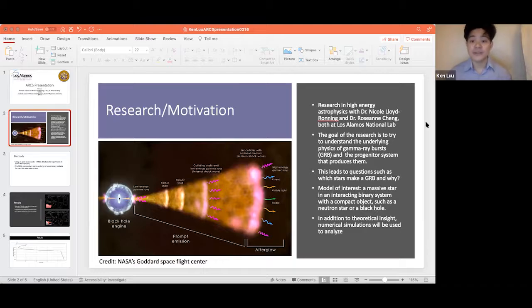Until now, primarily single massive star collapses have been considered as these progenitors. Using MESA simulations of interacting binaries, we examine the possibility that longer-lasting gamma ray bursts result from a massive star that collapses in an interacting binary system, which can provide the resultant black hole disk system with more angular momentum and therefore a longer-lived and more powerful jet.